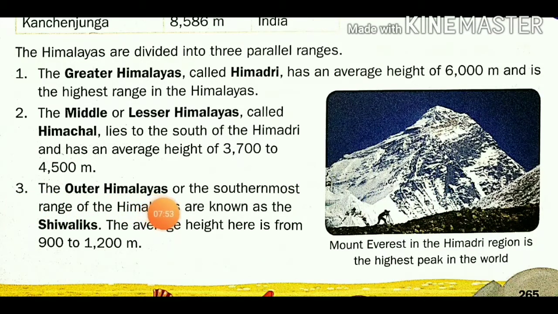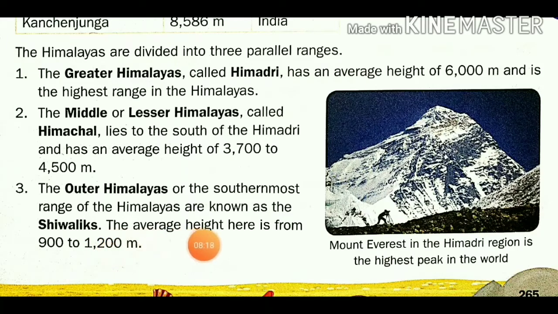Third, the Outer Himalayas. The southernmost range of the Himalayas is known as the Shivalik. It is present on the south side of the Himalayas.